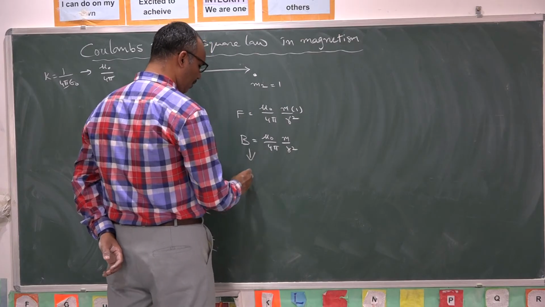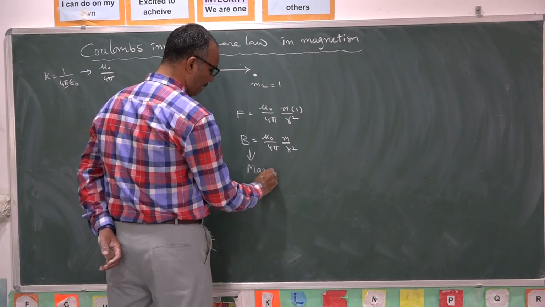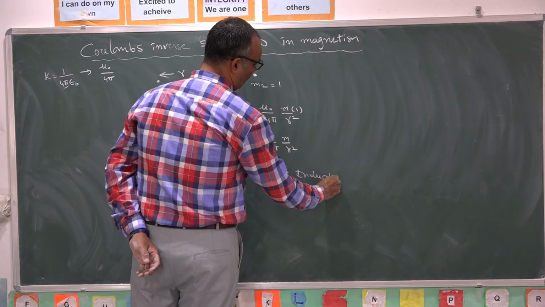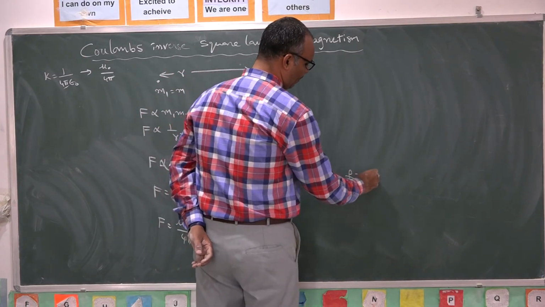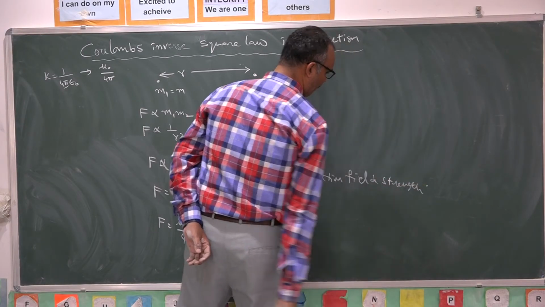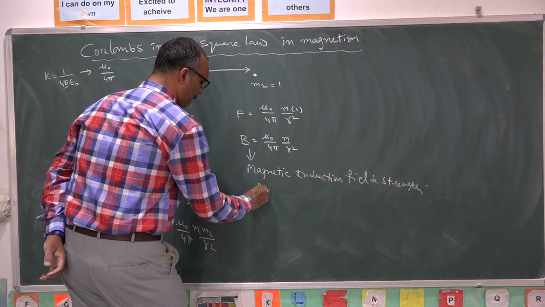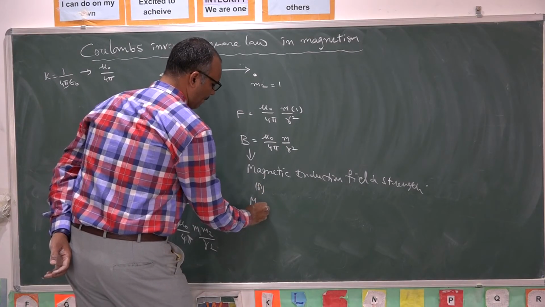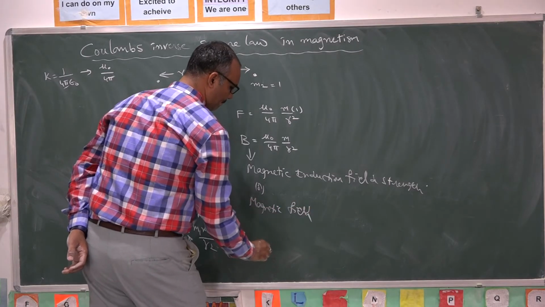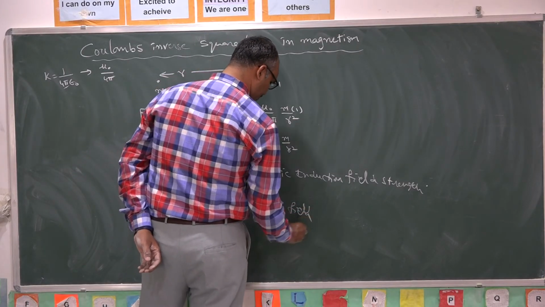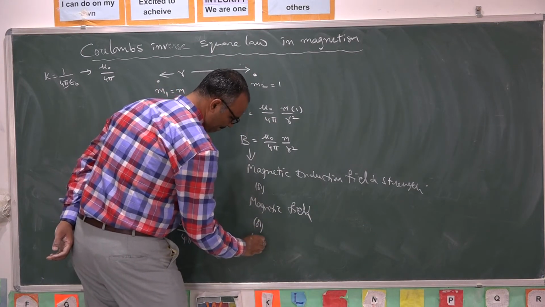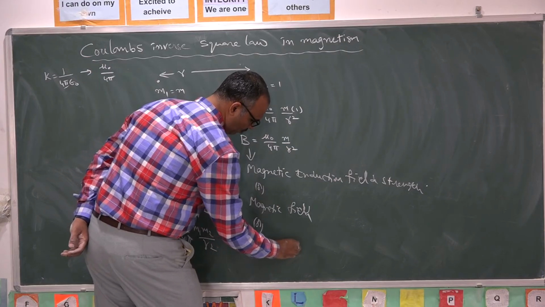What is the name of B? Magnetic induction field strength, or simply magnetic field, or simply magnetic flux density.